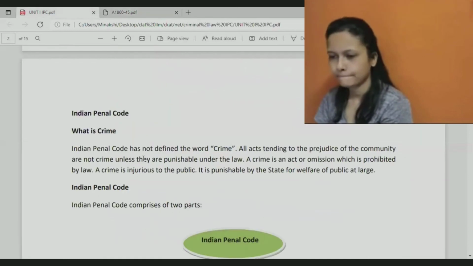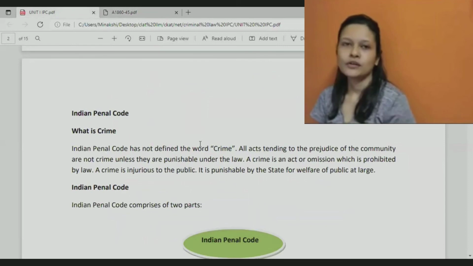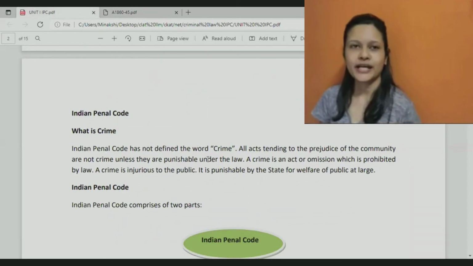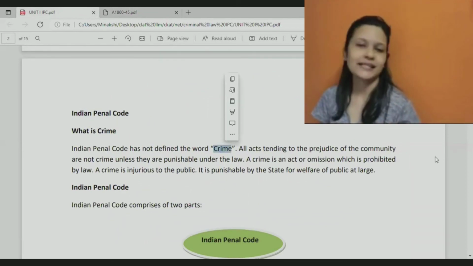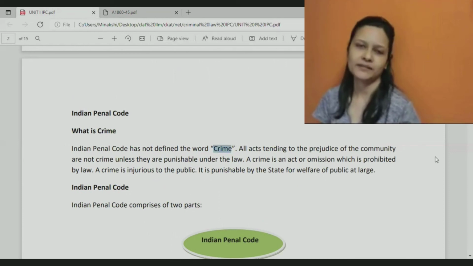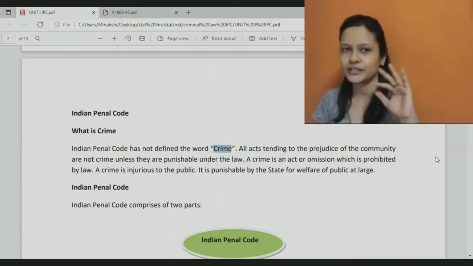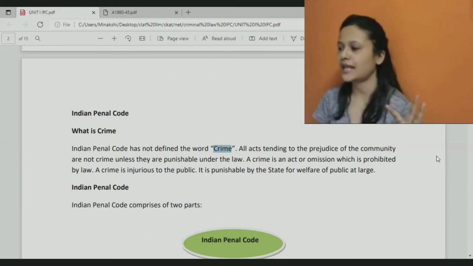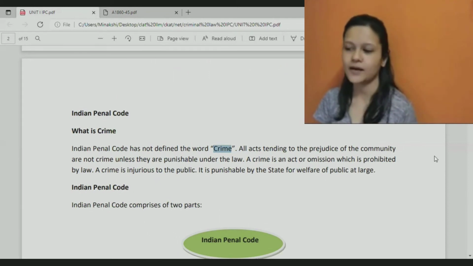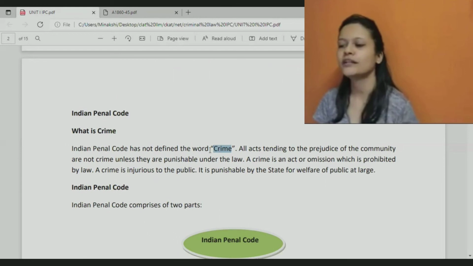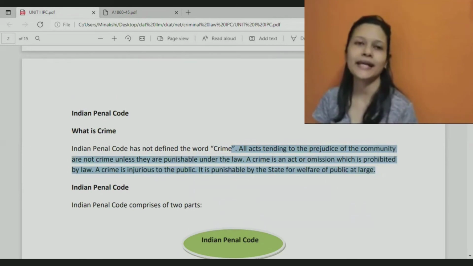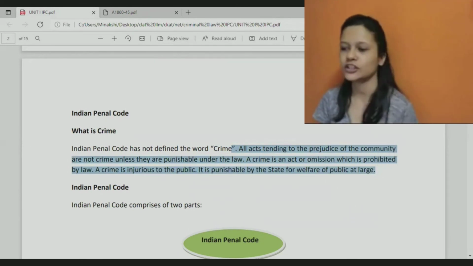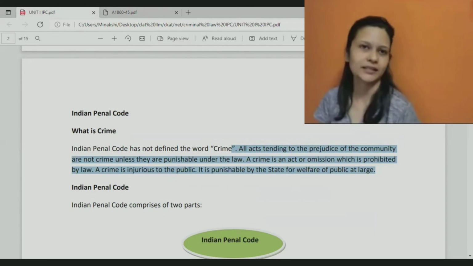Yeah. All right. So even though a lot of words are being defined, crime as such is not defined under IPC. Even though IPC is all about different types of crimes, different types of offenses that may be committed, it still does not define what crime is. So all acts which violate or go against the provisions mentioned under IPC or any law for that matter, that is nothing but crime.